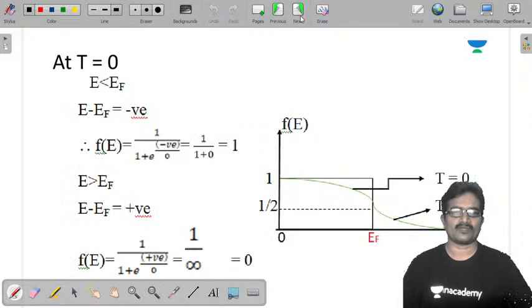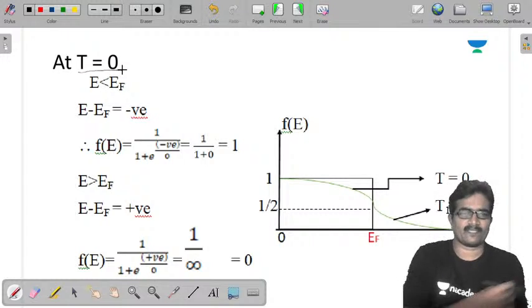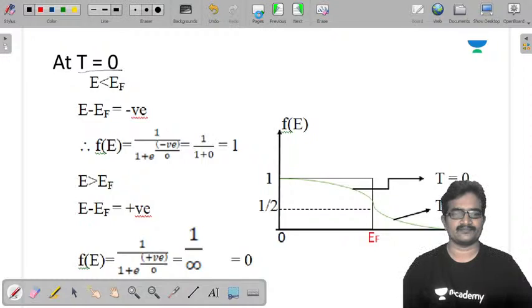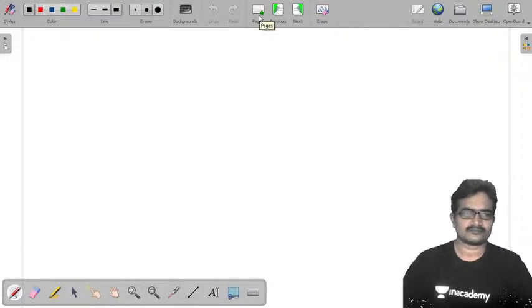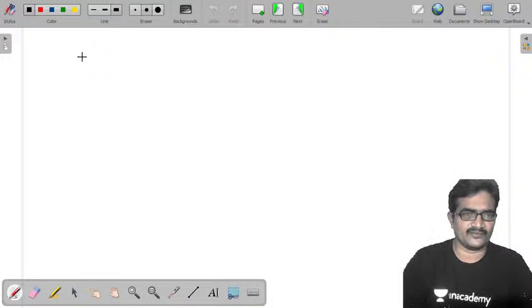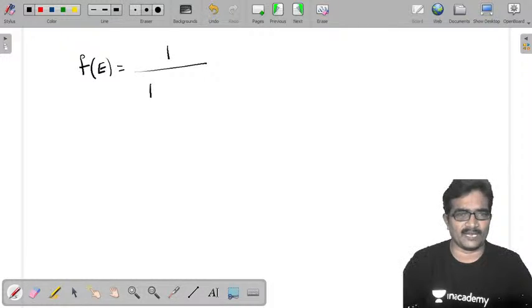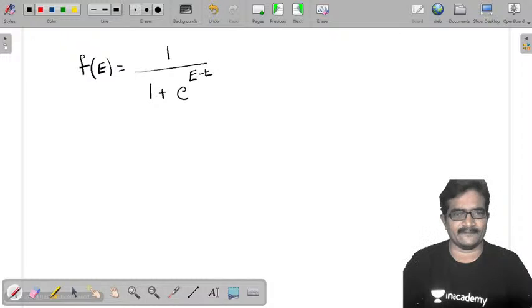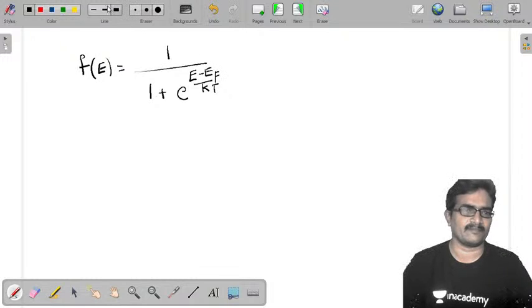Now first I am going to take f of E at T equal to 0. At T equal to 0, what is f of E? Okay, now see this. This is our function. F of E is equal to 1 by 1 plus e power (E minus EF) by kT.